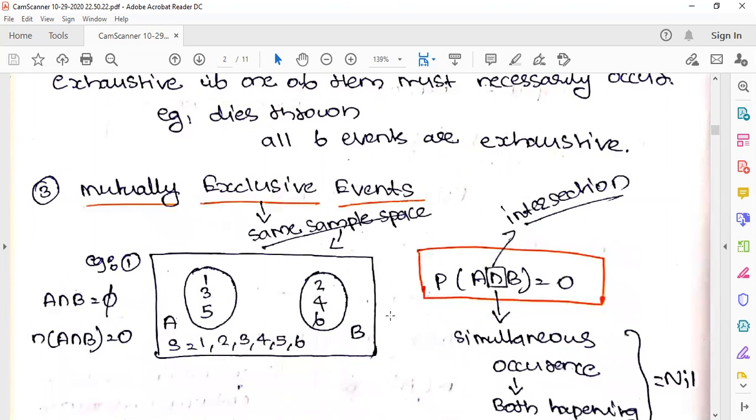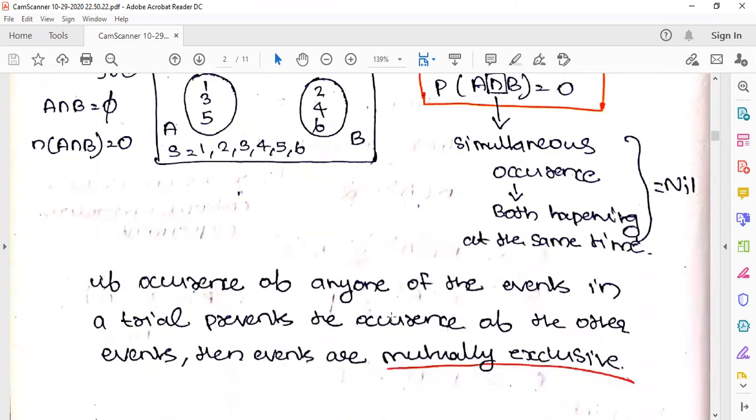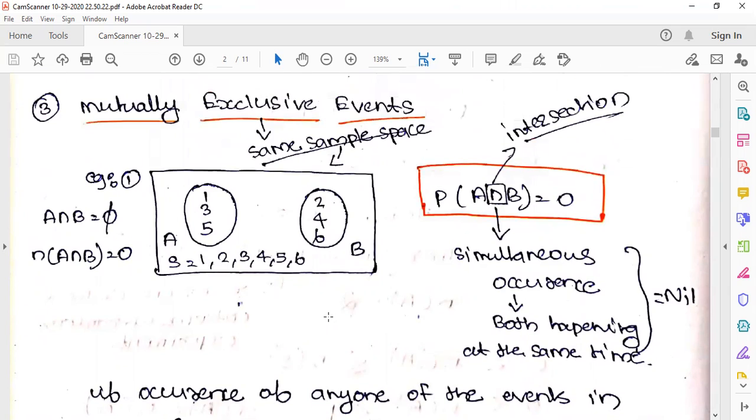Now the very important one is the mutually exclusive event. So what is a mutually exclusive event? Mutually exclusive events are separate entities. That is, if the occurrence of any of the events in a trial prevents the occurrence of the other event, then the events are mutually exclusive. In that case, they cannot occur together.